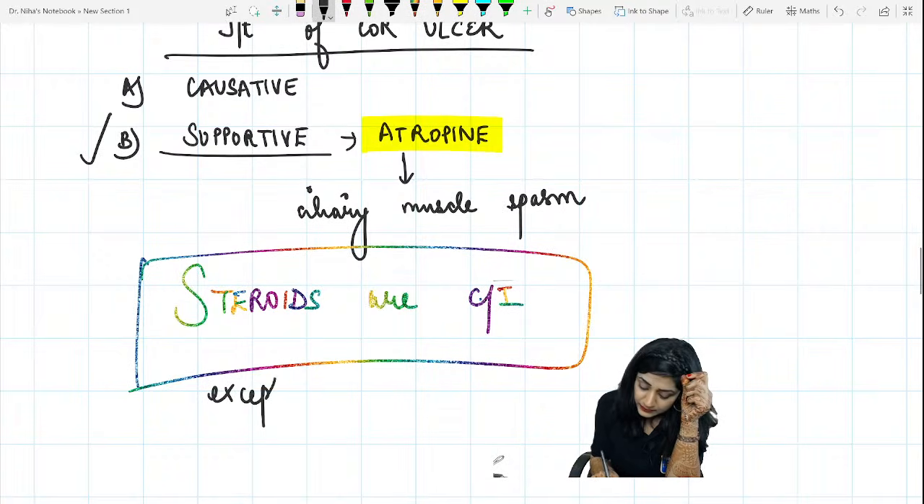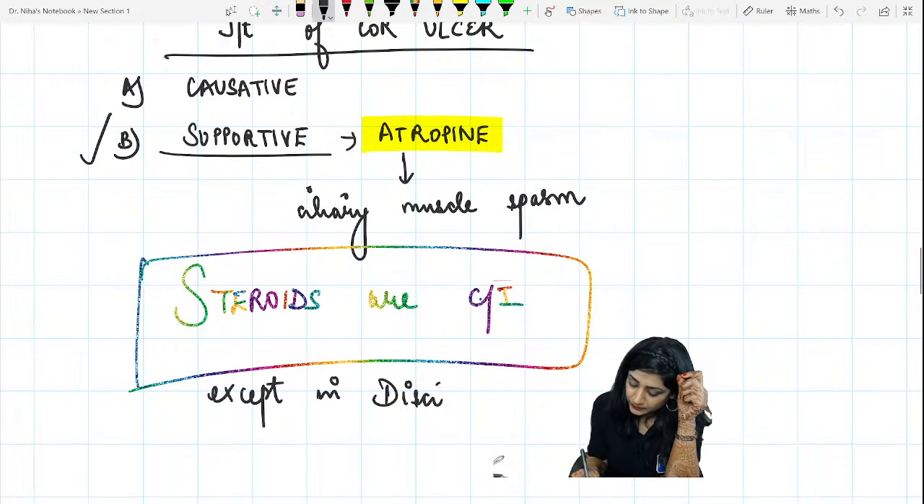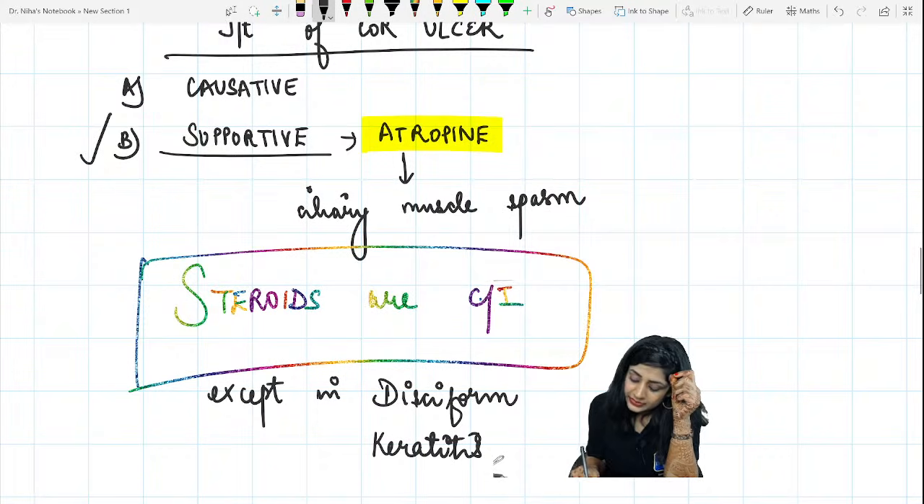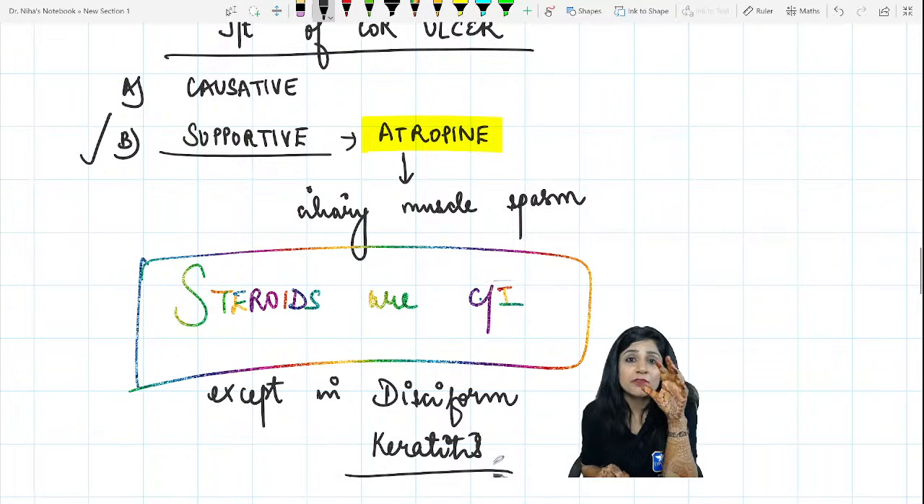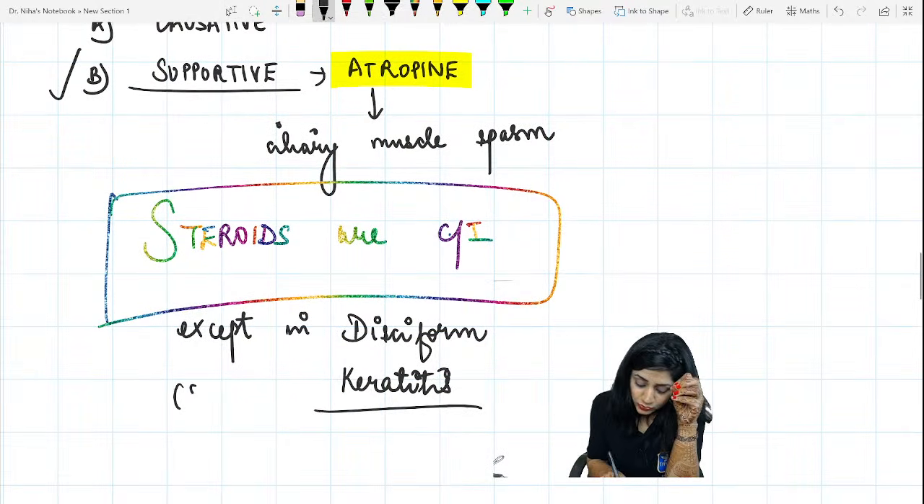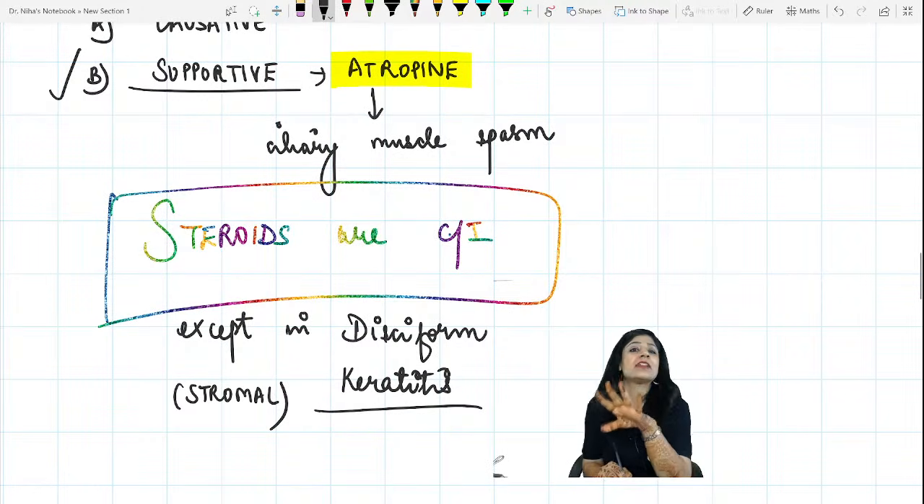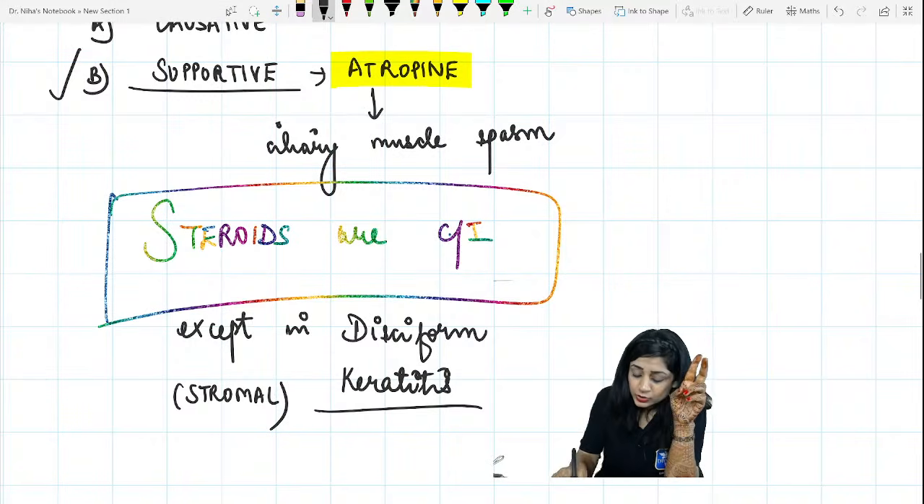Steroids are contraindicated, except in the disciform keratitis. Only in the disciform keratitis, where you have got the deep stromal keratitis, only there we can give the steroids. Don't give steroids otherwise at any place. Okay? So one is atropine.